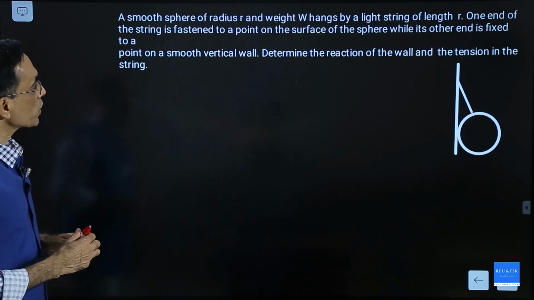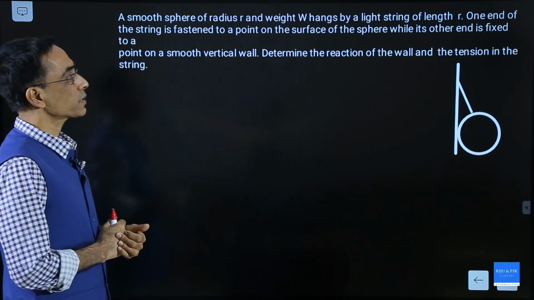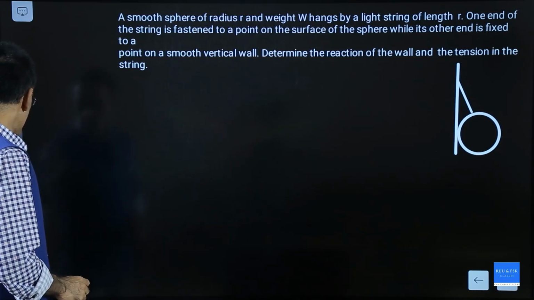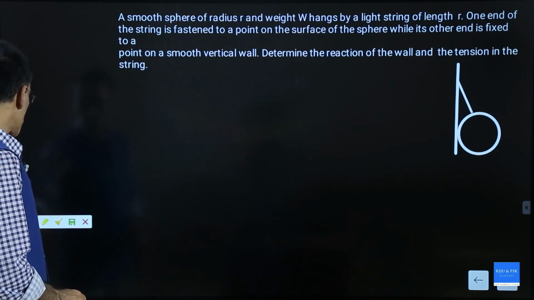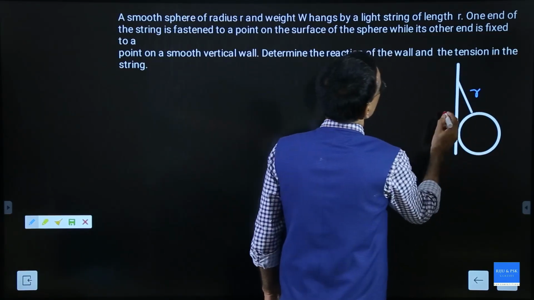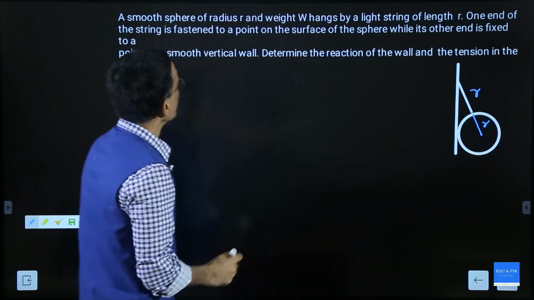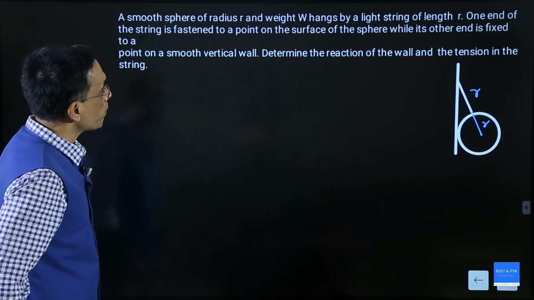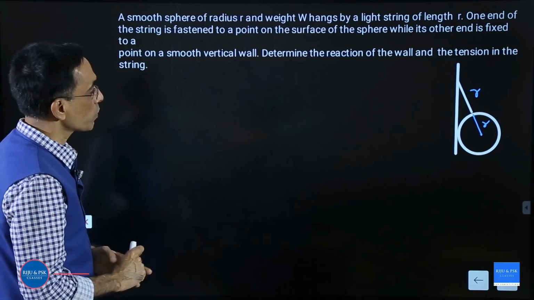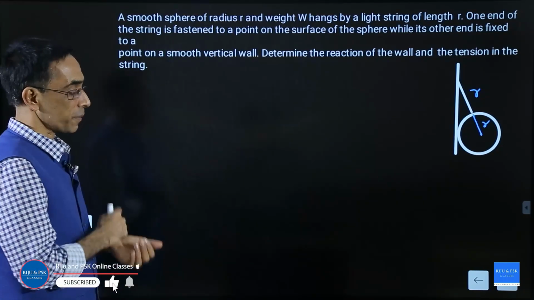Now, next question. A smooth sphere of radius r and weight W hangs by a light string of length r. Those details are not given in the diagram, they are given in the question. The string has a length r and the radius is also equal to r. One end of the string is fastened to a point on the surface of the sphere, while the other is fixed to a point on the smooth vertical wall. Determine the reaction of the wall and the tension in the string.